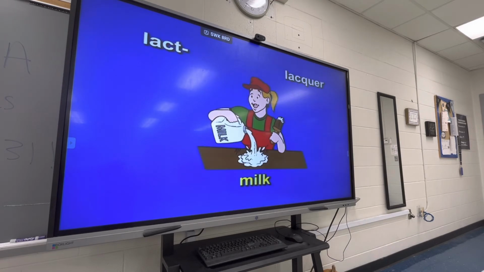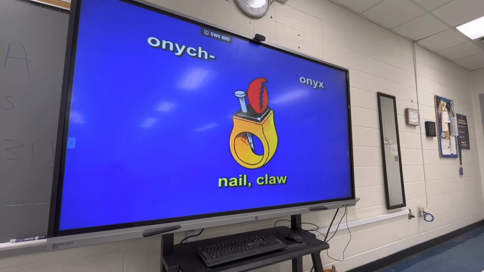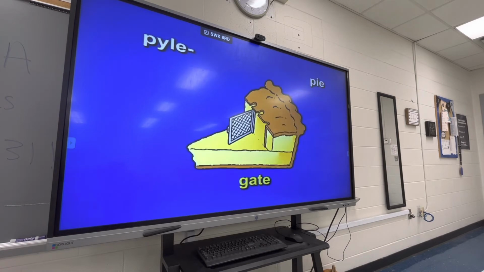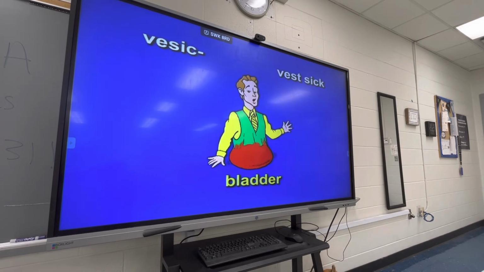Lact, lacquer, milk. Onyx, nail, claw. Thorax, throw rack, treasure chest, chest. Pile, pie, gate. Vesic, vest, sick, bladder.